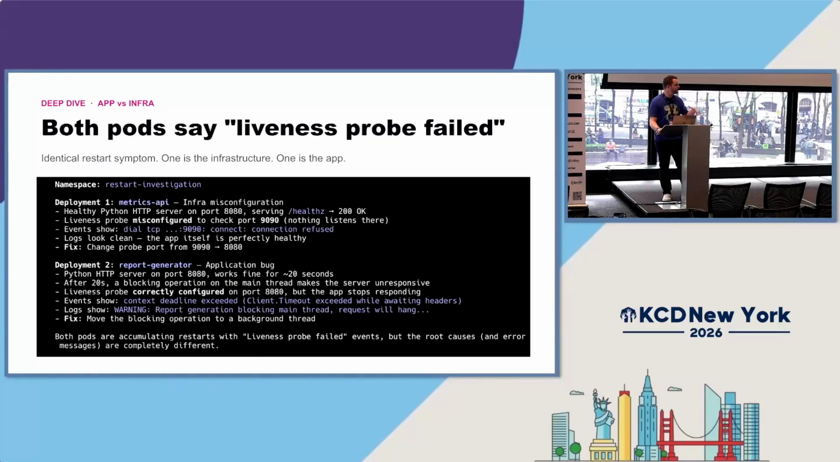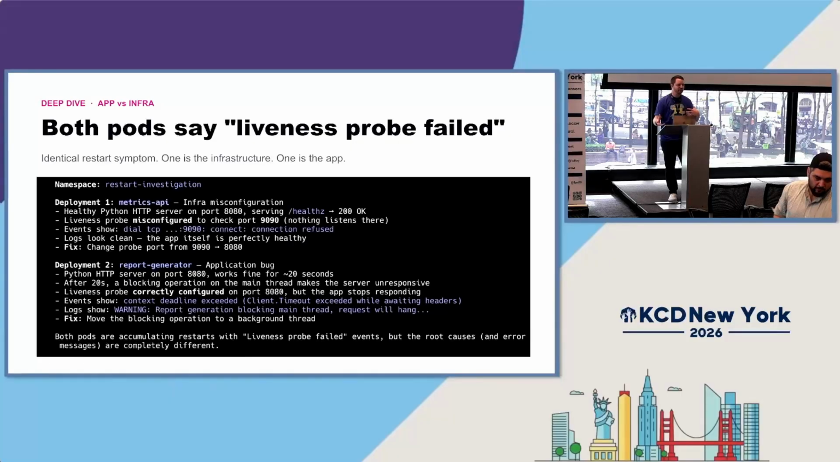So not only is this different in terms of how to fix it with the ports, but this is a different team that would handle it, right? We're on the application layer. The event showed that it had a context deadline that was exceeded. We had a warning that report generation was blocking the main thread. And ultimately, we had to move the blocking operation to a background thread. This is something that the application team would need to handle.